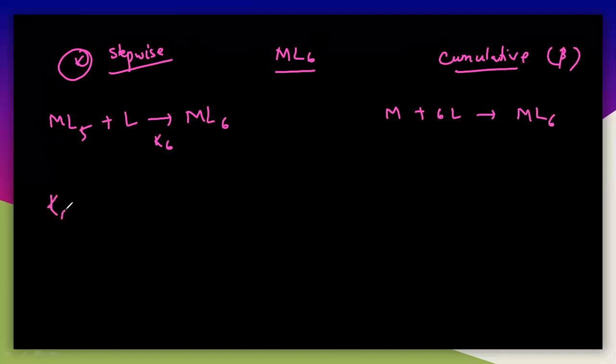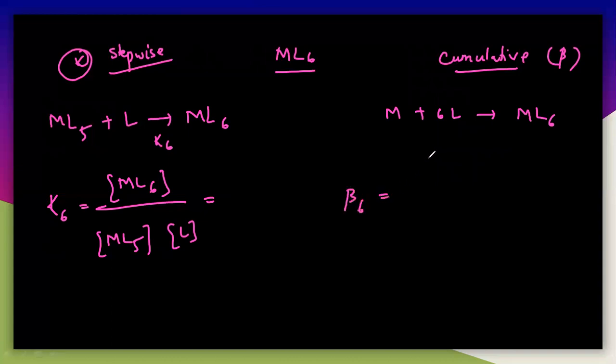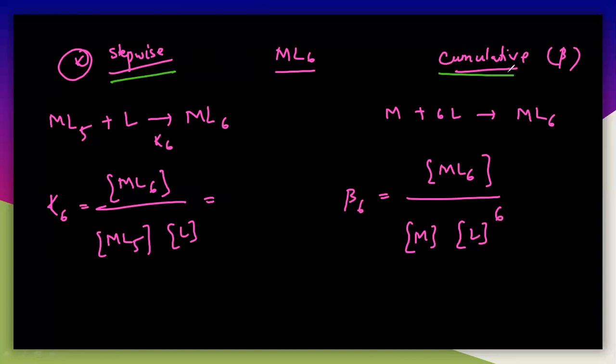So here K6 is the equilibrium constant, that is the stepwise stability constant, the concentration of product by the concentration of reacted molecule. See here, this is K6, right? This is the stepwise stability constant. In case of beta 6, we write the product concentration ML6 by the metal concentration and the ligand concentration to the power 6, because there are 6 ligands. So here there is a difference between the stepwise stability constant and the cumulative stability constant.